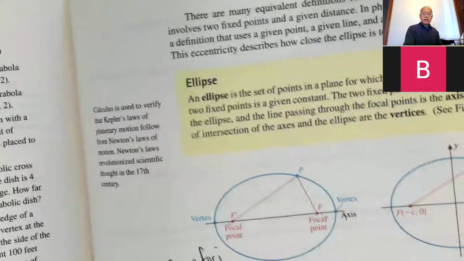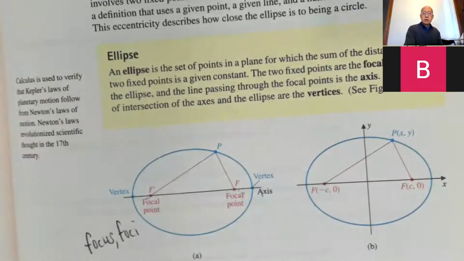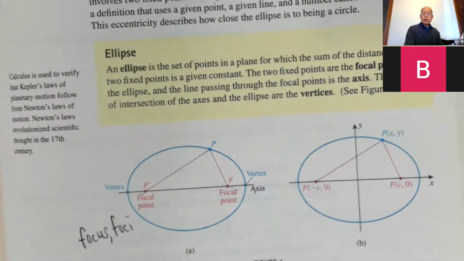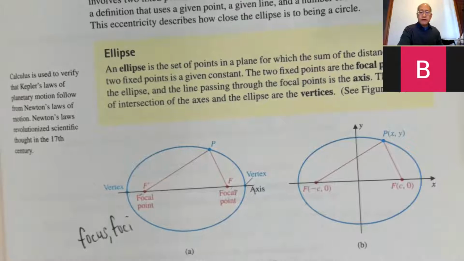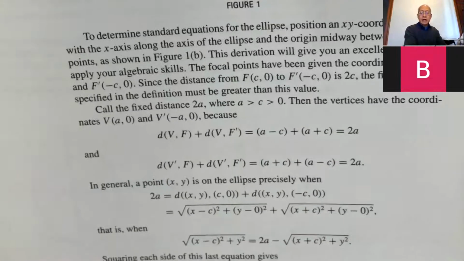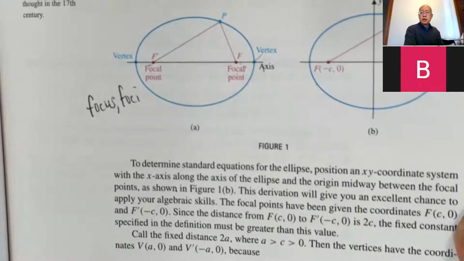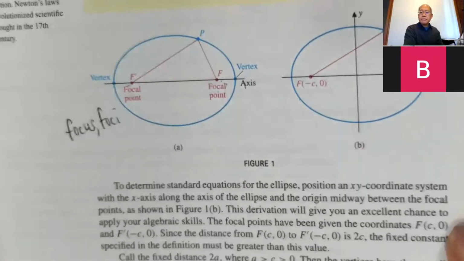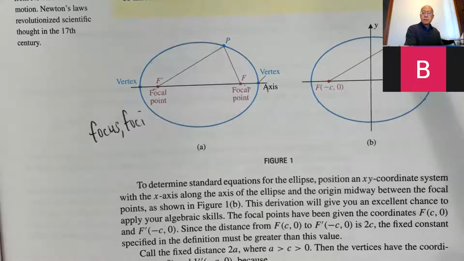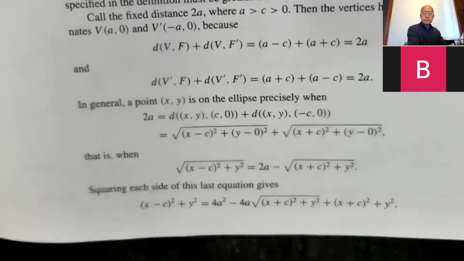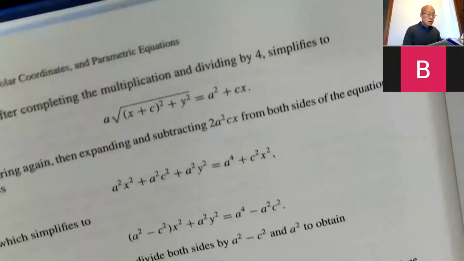Give you what they have in the text. All right, so I've given this to you already. They go over the derivation of the formula. You don't have to look at it, but in case you're wondering how they got that, they actually use the distance formula from that point P(x, y), distance from there to there, plus the distance from there to there. They worked all of that heavy-duty math out. You can look at it or not. I'll just give you the result.